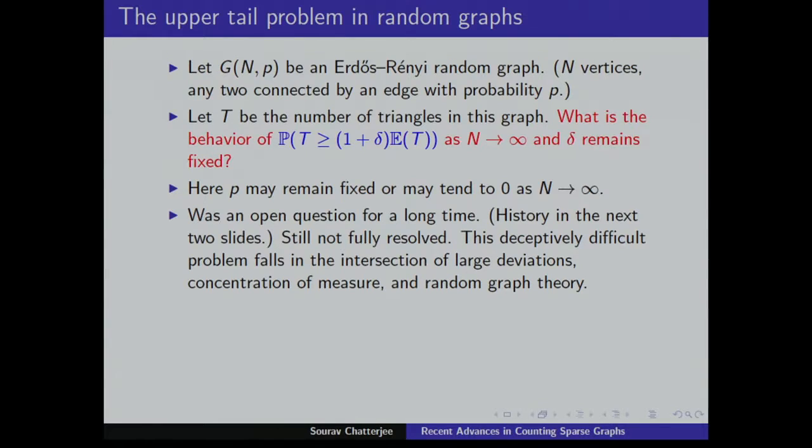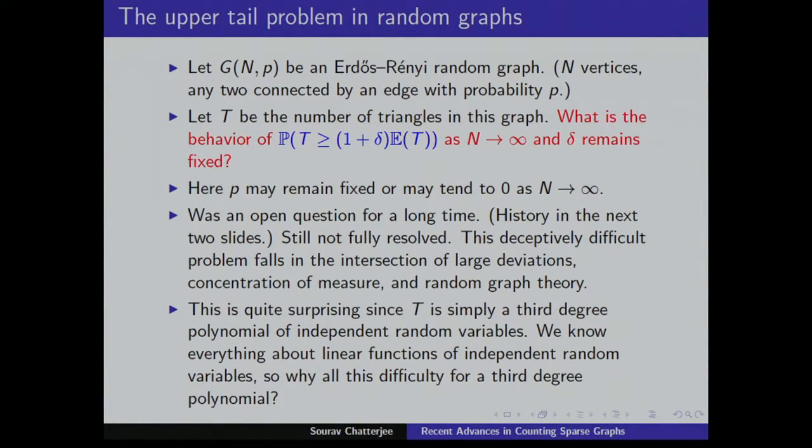So this thing was open for a long time. As I'll give you a bit of the history, it's still not fully resolved. This problem falls in the intersection of a number of topics in probability theory and combinatorics. So that's what got me interested in this.